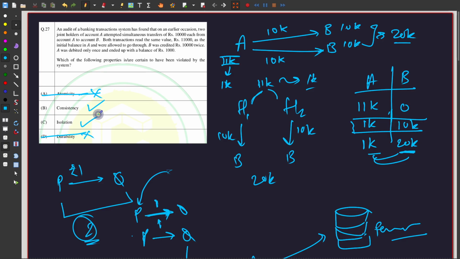It has been violated. So clearly the answers here are B and C. Right? That's about it. It's a very good question to review because it goes through basically every single thing, and you have to have an idea about what all the four properties really translate to. That's about it.